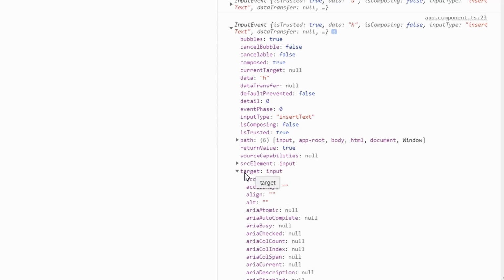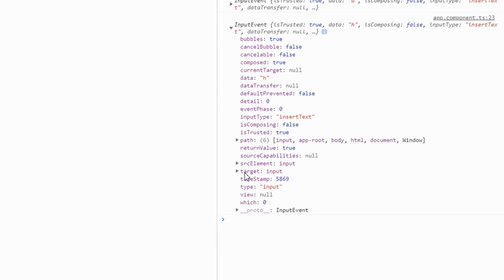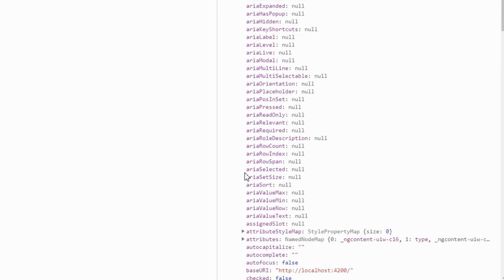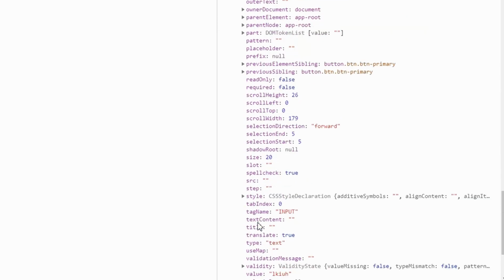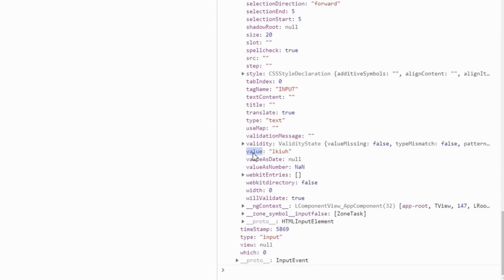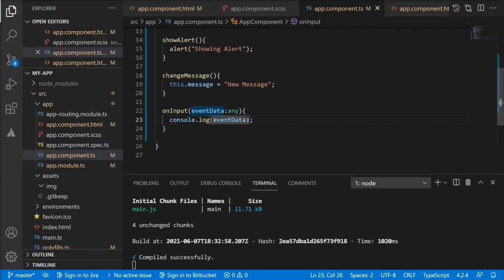It has a target. Now target is one of the very important data that is associated with the event. Target holds the HTML element over which this event was fired. In this case, the element was input. Let me expand this and scroll all the way down. You can see there is an attribute value which holds the current value. Let me try to access this attribute in our TypeScript function. As you saw that within this event data we have a target attribute which holds our HTML element over which the event was triggered, and then we have a value attribute which holds the current value of this input field.